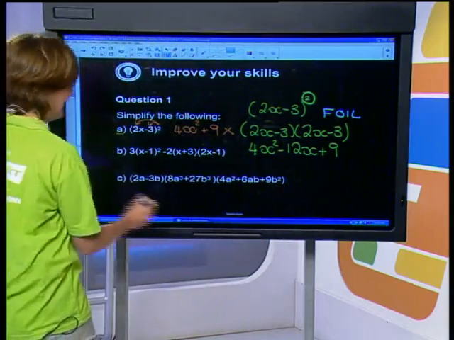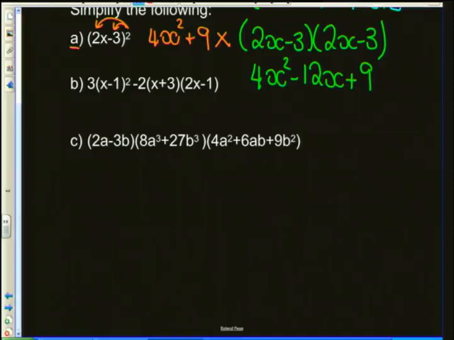Second question. We have got 3x minus 1 squared minus 2, and then we've got the two brackets multiplied together. So I'll throw this in because here again is our concept of squaring that bracket. And then we also have a bit of FOIL to do over here. And BODMAS, okay? We're having to follow the rules of BODMAS here in that we're going to have to get the multiplication and the exponents done first before we do any addition and subtraction, okay?